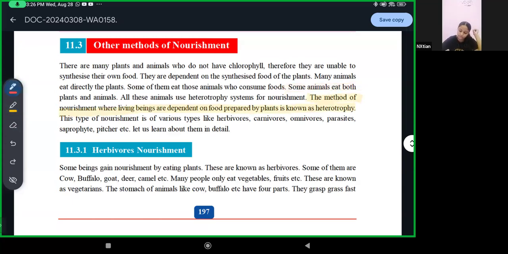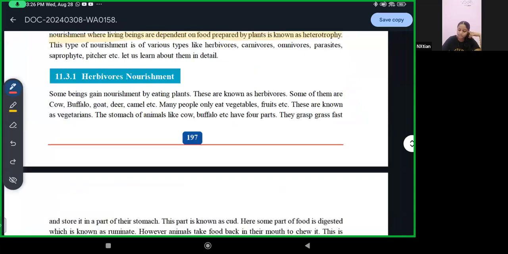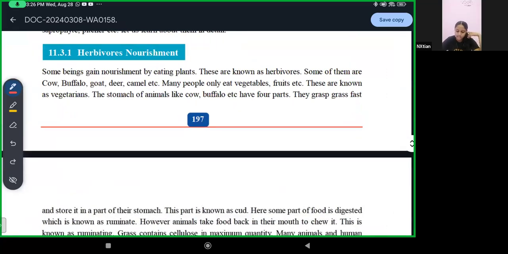This type of nourishment is of various types, like herbivores, carnivores, omnivores, parasites, saprophytes, pitcher plants, etc. So we'll talk about what all of it is. Now, herbivore nourishment. Some beings gain nourishment by eating plants. Herbivores means plant eaters.